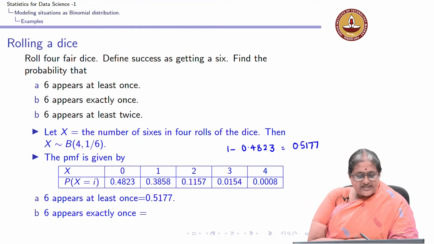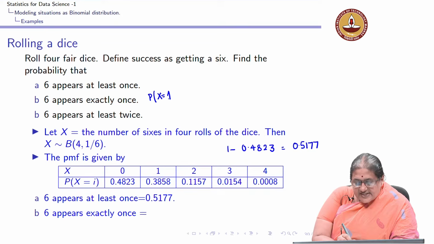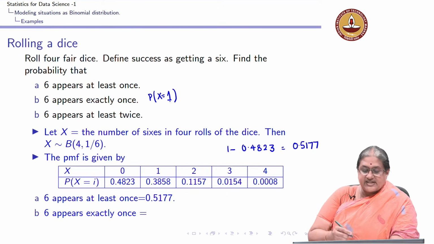What is the chance that 6 appears exactly once? So, what I am asking is, what is the chance of exactly one success?